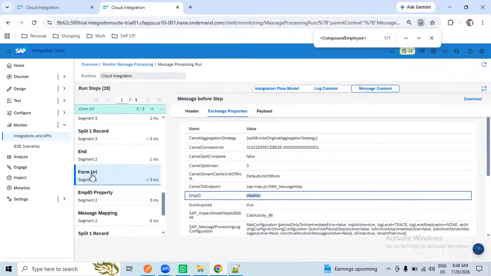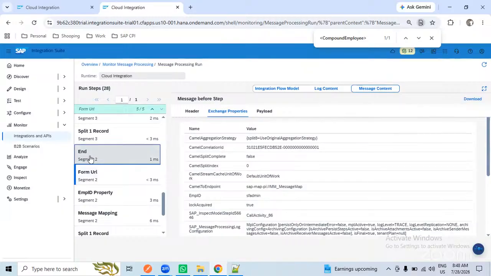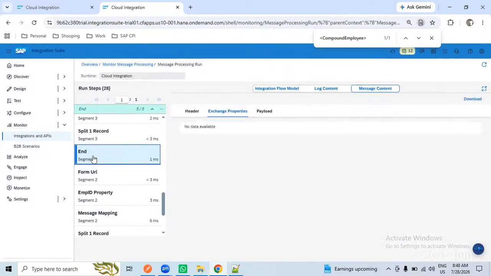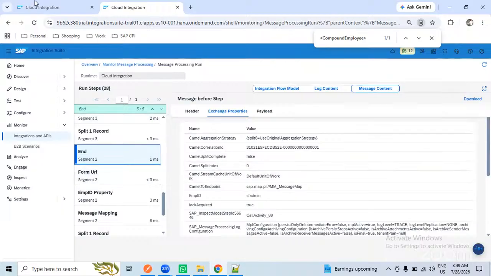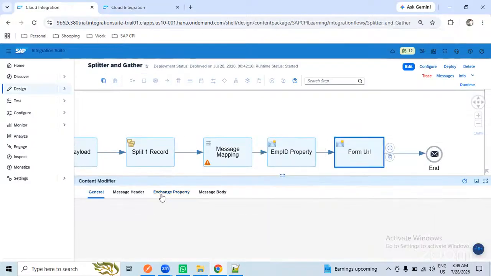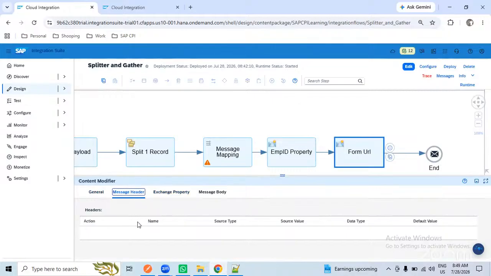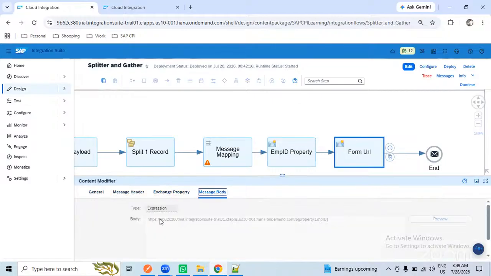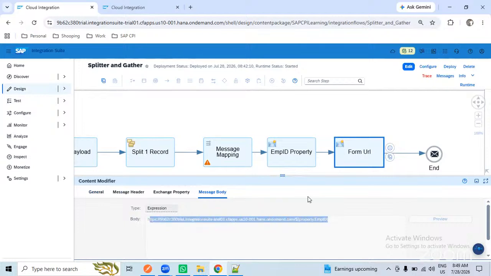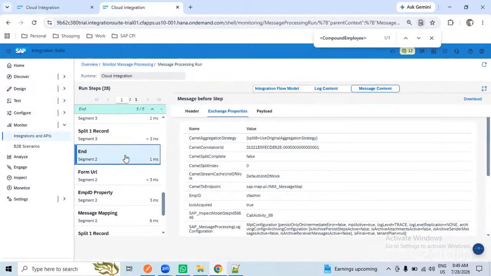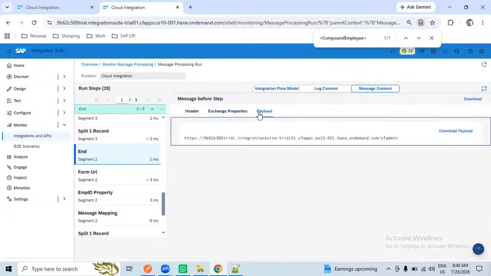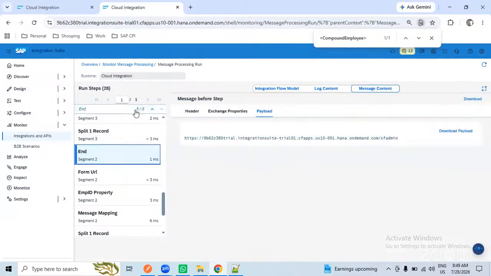Now we are forming the URL, so I can check at the end. In the form URL step, we haven't added any properties or message headers, so no need to check them. But in the message body, we have created one URL like this. Directly into the end, see, SF admin is appended now. I am able to form the URL like this. This is for one employee. The end ran 5 times; for the first time only we are checking.